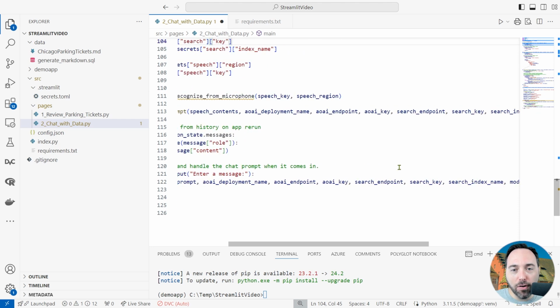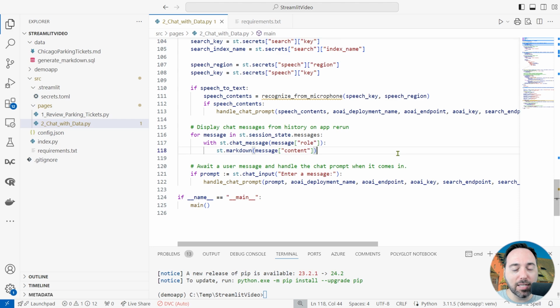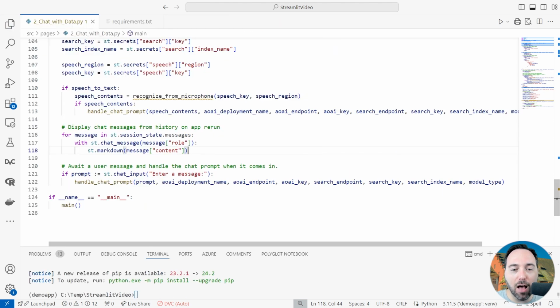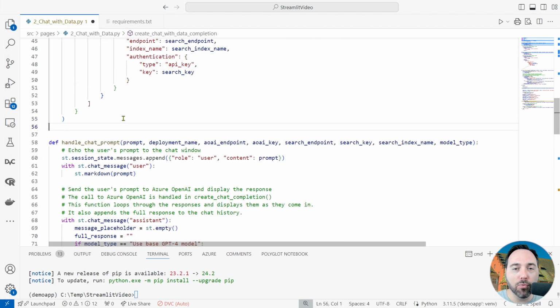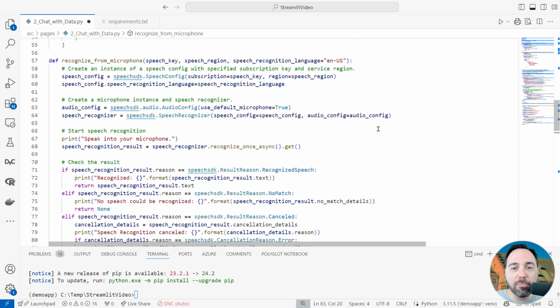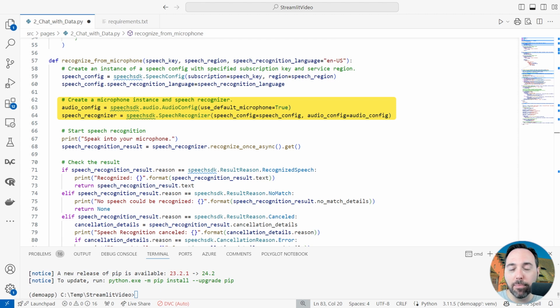Now, I need to create a function that accepts audio and transforms it into text. Let's pop that function in now. This function takes in three parameters: our key, our region, and the language we want to use. I am defaulting to US English, though Azure does support a wide variety of languages for speech-to-text translation. Inside the function, I will load up a speech configuration and set the subscription, the region, and the recognition language. After that, I'll create a new audio configuration using the default microphone on my machine. I'll also instantiate a speech recognizer, preparing to listen for audio in the language of choice.